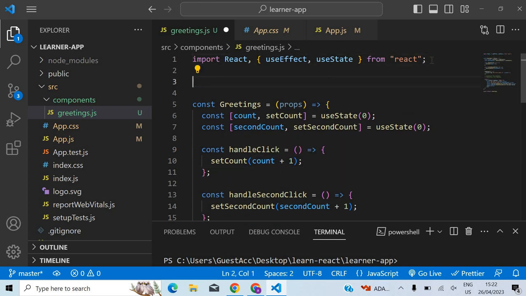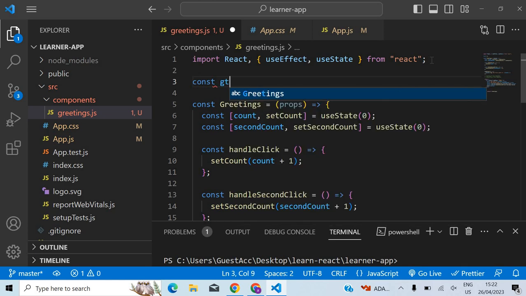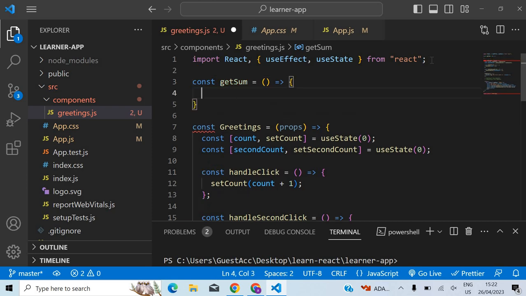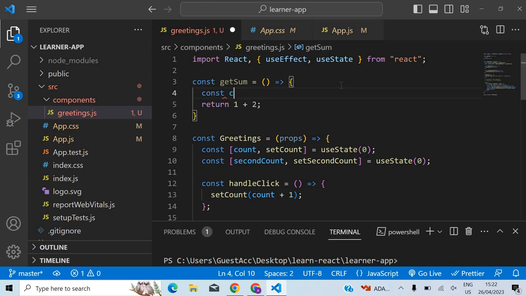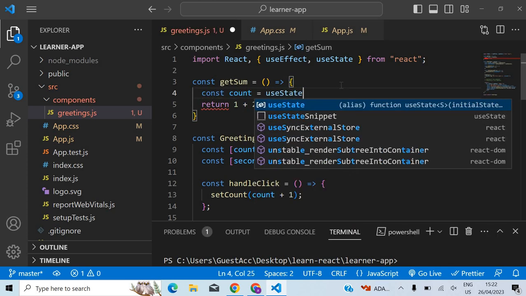For example, let's say I have a function here, const getSum, which is a small function. What that will do is just return 1 plus 2. So this is my function. I can't call any hook inside this. I can't say something like count is equal to useState.